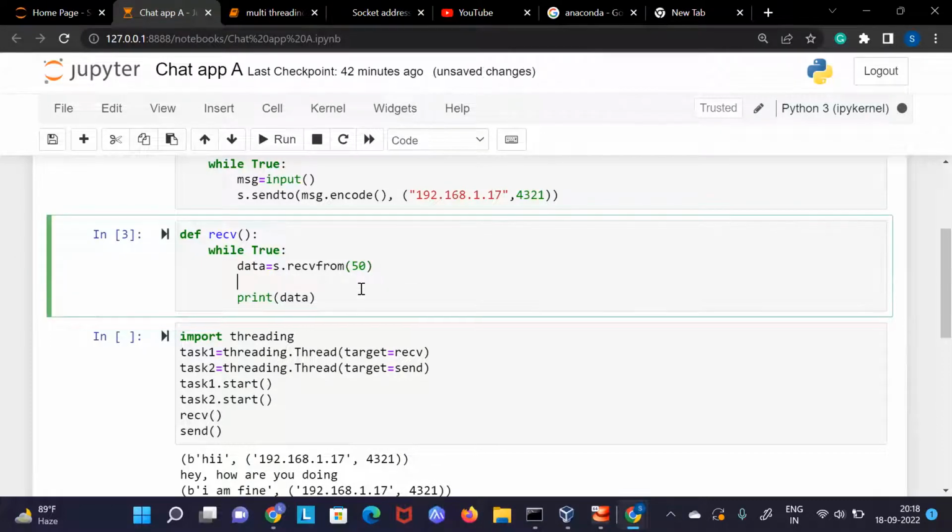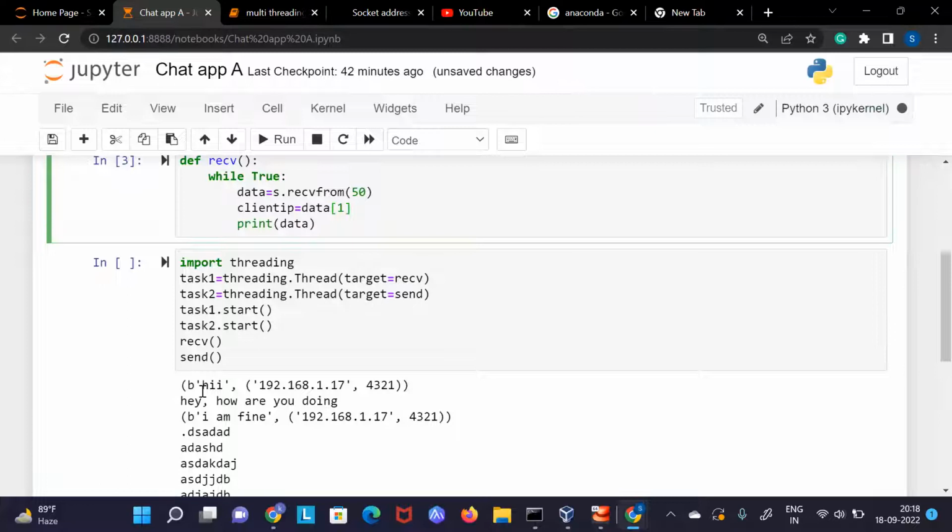Okay. So first of all, here you can see we have the client IP. So we can create a variable like client IP and we will ask for position number 1. So in position number 0 and 1, it is in 0 position. You can see it is 0. This complete thing is 1, and this in 1 also is in 0 position. So here we can get the client IP.